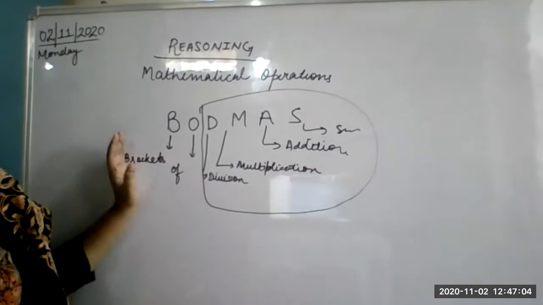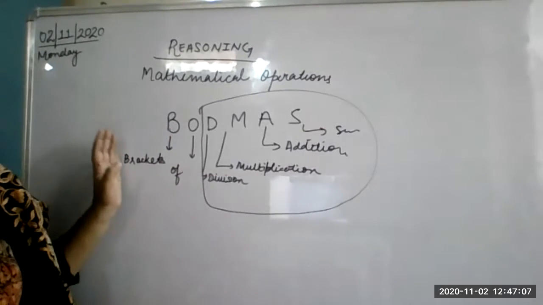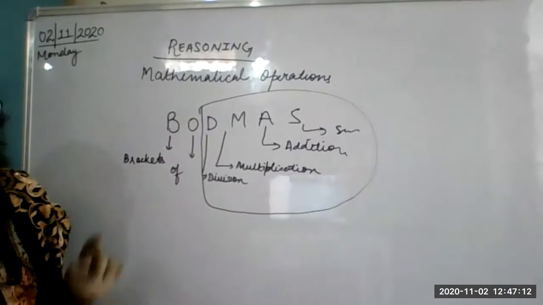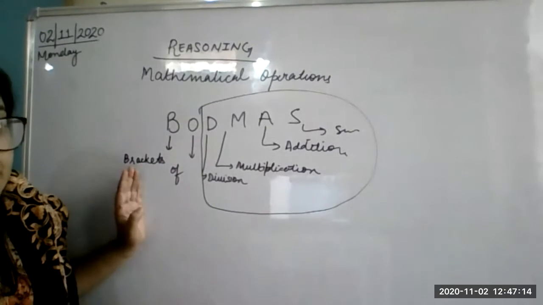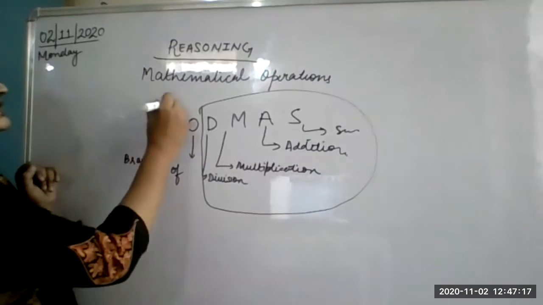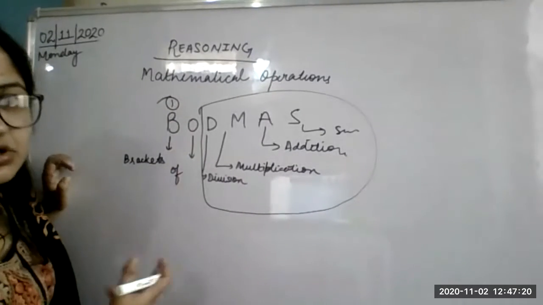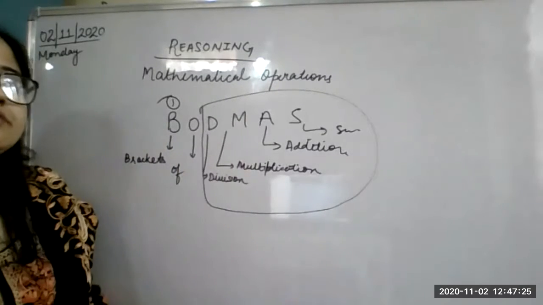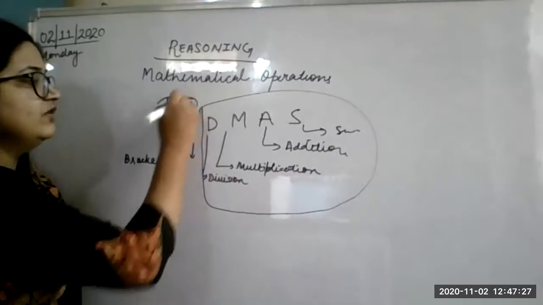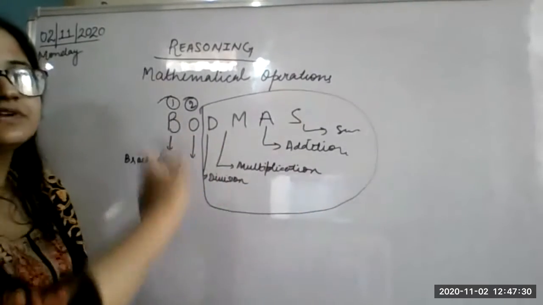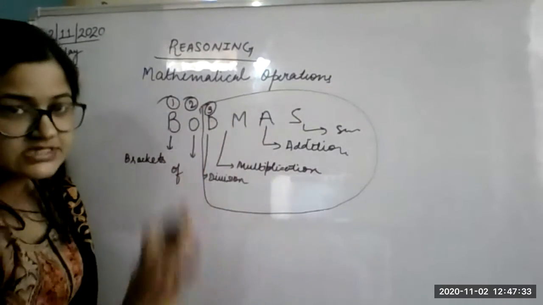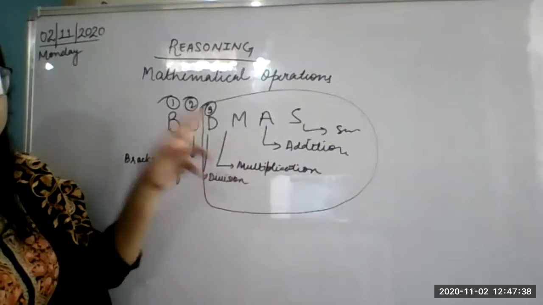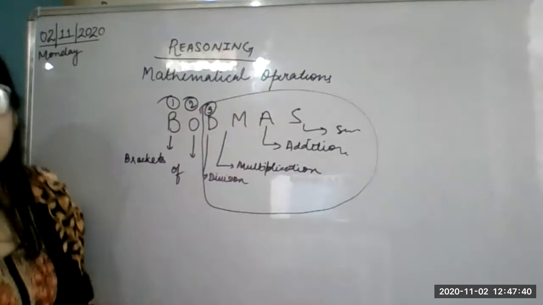That means one by one. First we will solve the brackets. Brackets may be given at the last, but you have to solve them first. That means our priority will be brackets first. All the brackets we will solve in one step, not in the same step as others. In the next step, when all the brackets are finished, we will solve all the offs. When all the offs are finished, we will solve all the divides in that equation. When all the divides are solved, then we will do all the multiplication, then addition, and then subtraction.